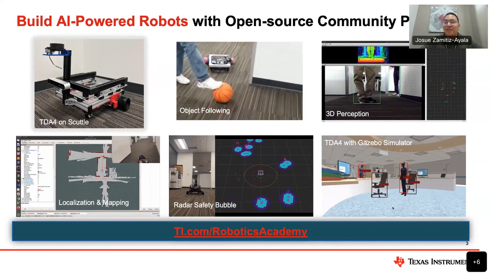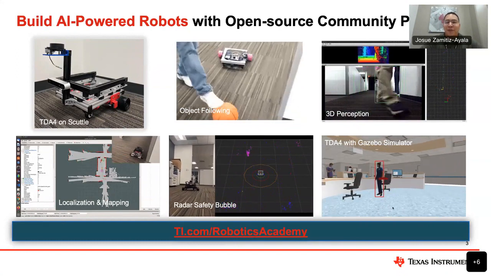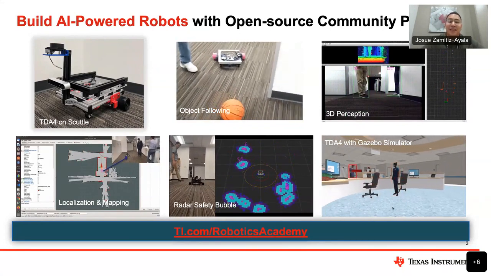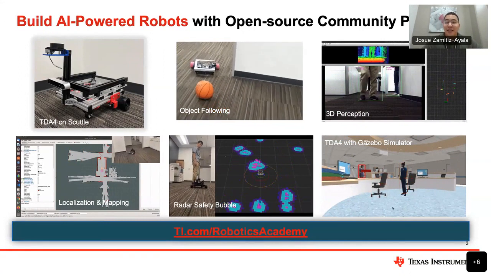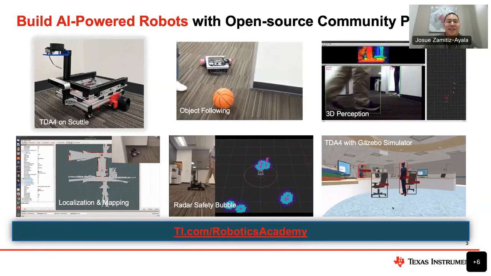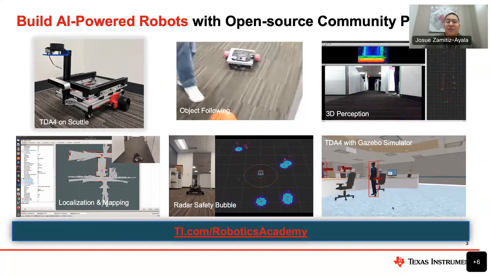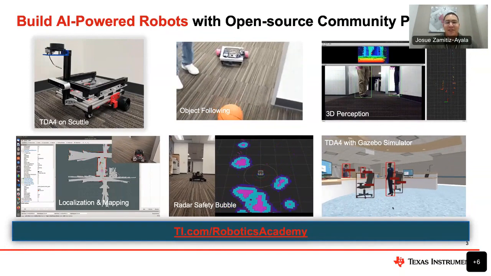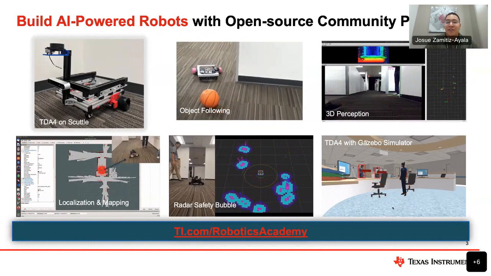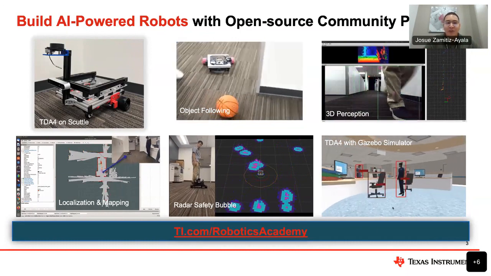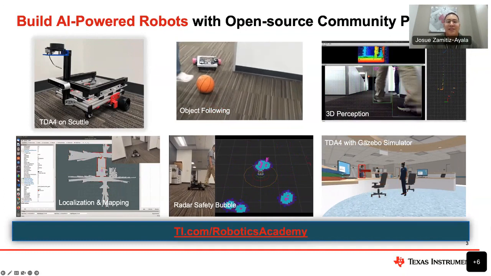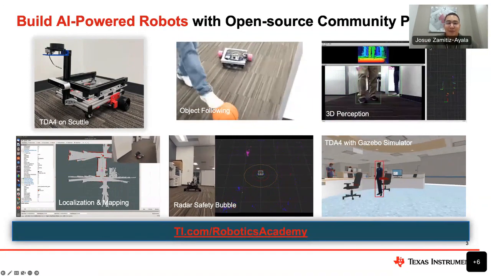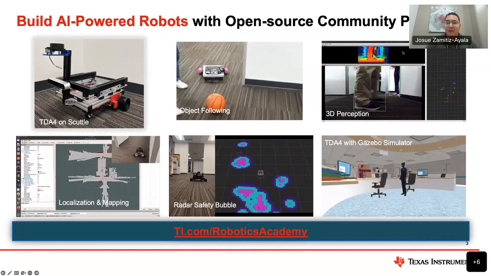These demos have been enabled on the low-cost open source Scuttle robot platform as shown here on the first picture, which is very low cost and you can obtain a base kit for under $500. Next, you can see how we can make a robot smarter by using AI in an object following demo using a single USB camera. We can go a step further and enable autonomous robots by using different sensor modalities like a stereo camera for 3D perception as seen on the third picture, as well as SLAM, which is simultaneous localization and mapping using 2D LiDAR, as well as a radar safety bubble demo using 4 radar sensors in the bottom middle.